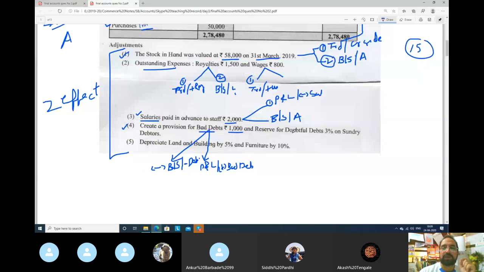Second adjustment, see, 1000. And reserve for doubtful debts, 3% on debtors. What he is saying कि ये 1000 तो bad debts के लिए provision कीजिए. 1000 you keep provision for bad debts which you may not get, and there more 3% you have to keep provision for people who might not pay you. So 3% of which amount?